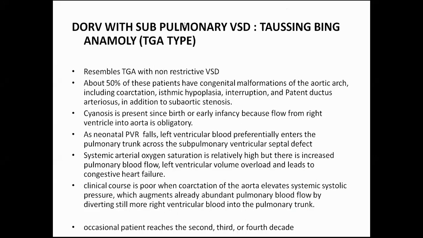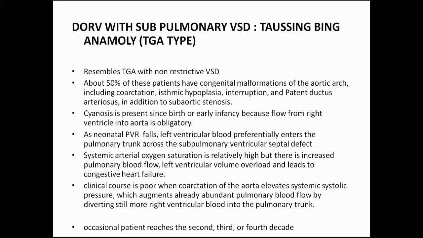So the third anomaly, or the third type of DORV we have is this. Now this resembles TGA and it has a non-restrictive VSD. They have congenital malformations of the aortic arch, which include coarctation, isthmus hypoplasia, interruption, and PDA. Cyanosis in these kinds of patients is present since birth or in early infancy because the flow from the right ventricle to the aorta is obligatory.